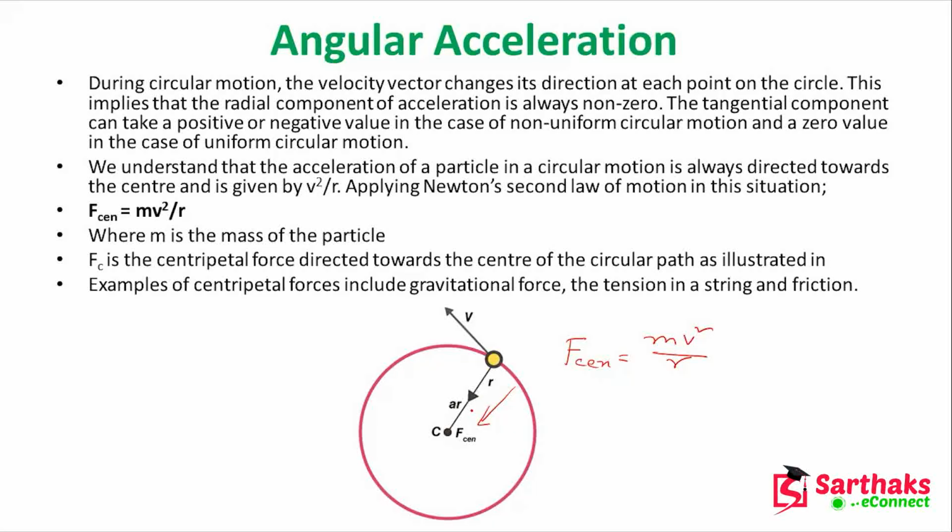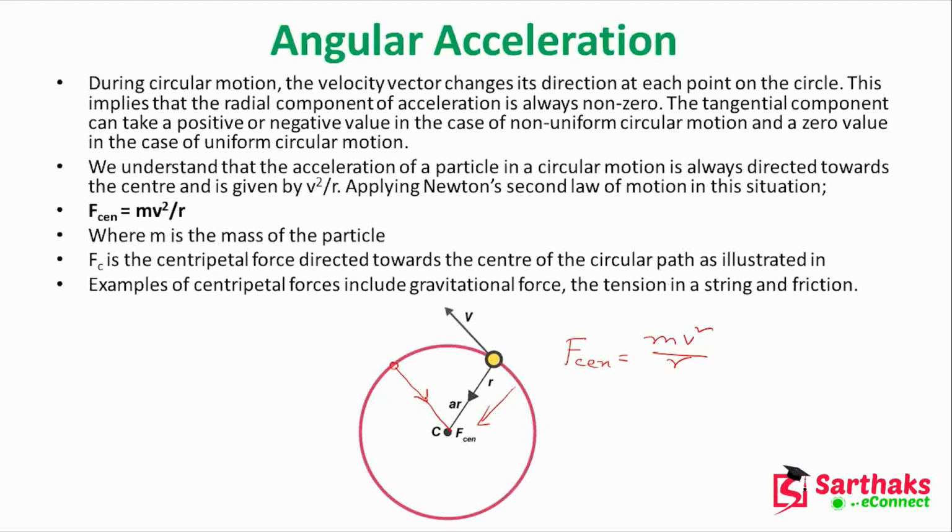So here we can see that during the circular motion, the velocity vector changes its direction at each point on the circle, and this implies the radial component of acceleration, which is always non-zero, right? If your particle is here, then this will be the vector.